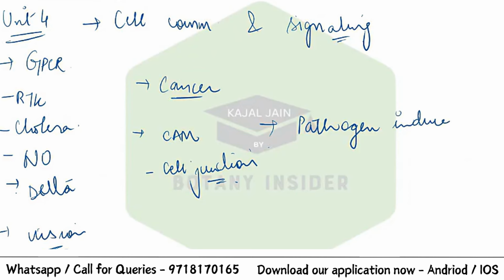Pathogen induced diseases that are therein, and their mechanisms, how do they actually cause the infection in the body. So that's also important, right? From these topics questions get asked. And also the MHC complex that we have, right? Major histocompatibility complex that we have. So from there also you might get a question about how the B cell and the T cell participate, and all those things, right? So that's about unit number 4.